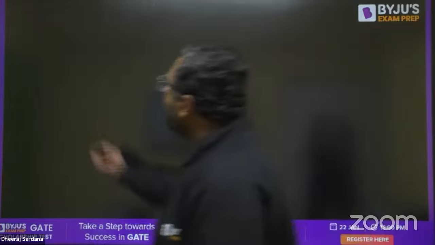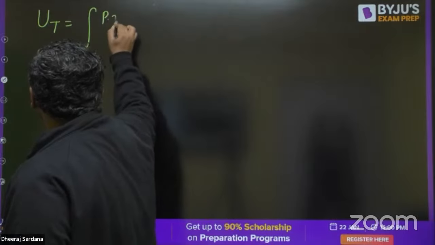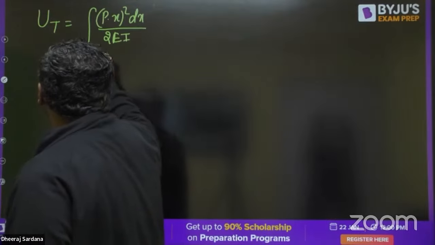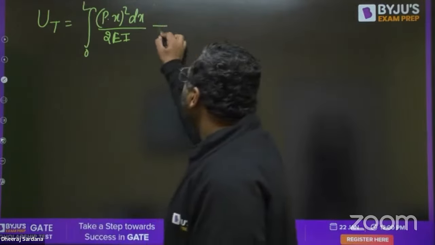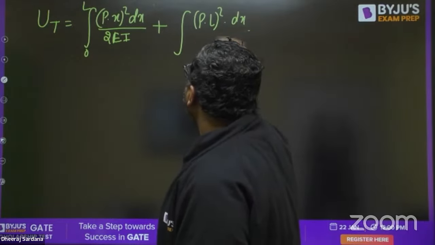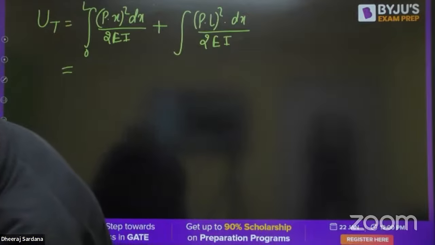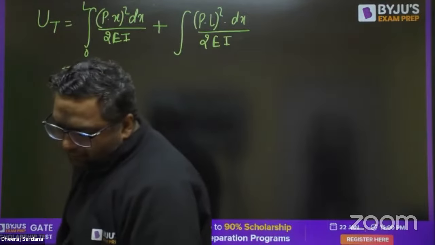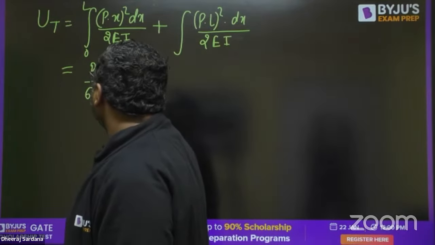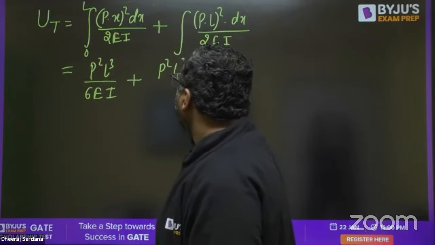So I would tell you how to solve it. You will be having total strain energy as integration of, for one it is going to be P into x square dx upon 2EI. Minus plus we don't need to take care of because it is square, but still if you want to put it like that you can put it P into L square into dx upon 2EI. When you will be solving this you will be getting the two strain energies and the value will be coming out to be what? One value is P square L cube upon 6EI, then plus P square L cube upon 2EI.